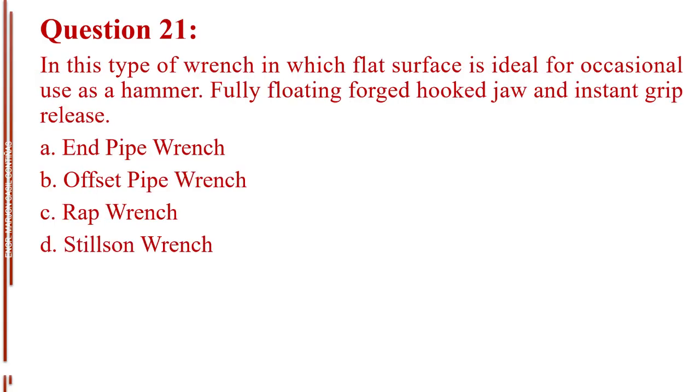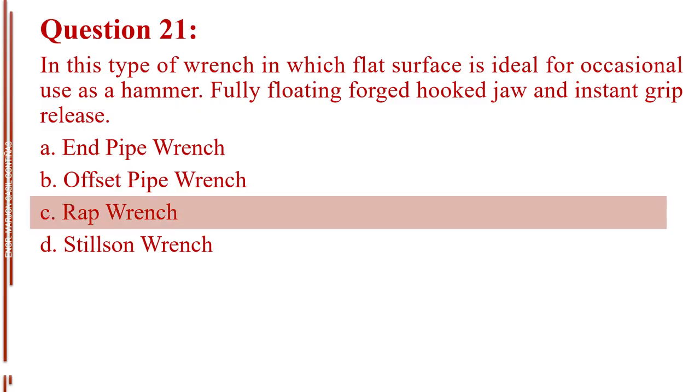Question number 21. In this type of wrench in which flat surface is ideal for occasional use as a hammer. Fully floating forged hook jaw and instant grip release. Letter A, end pipe wrench. Letter B, offset pipe wrench. Letter C, wrap wrench. Letter D, Stilson wrench. The answer is letter C, wrap wrench.